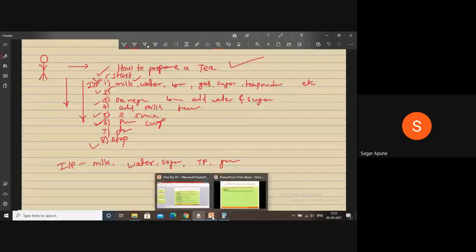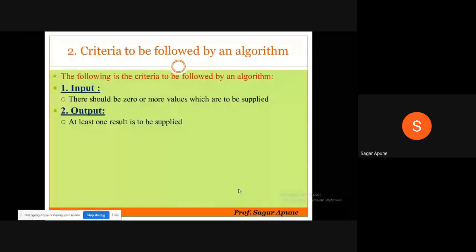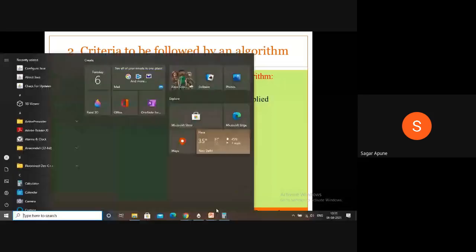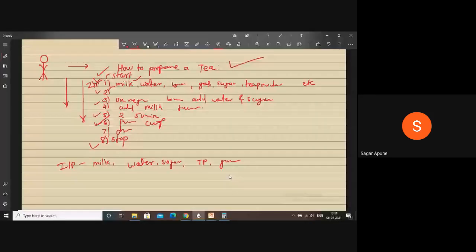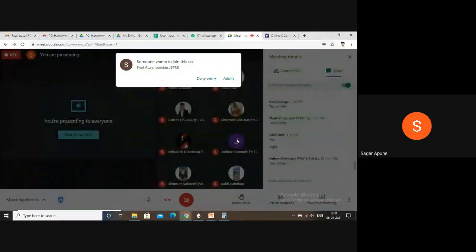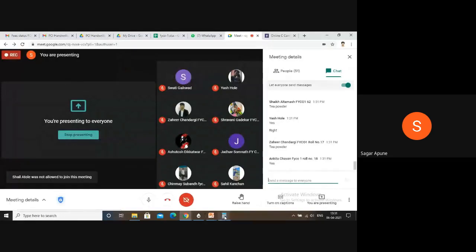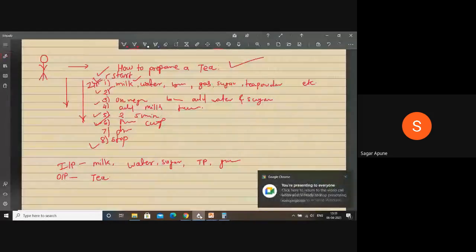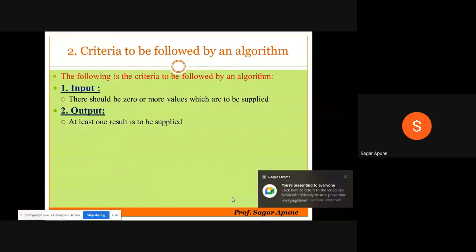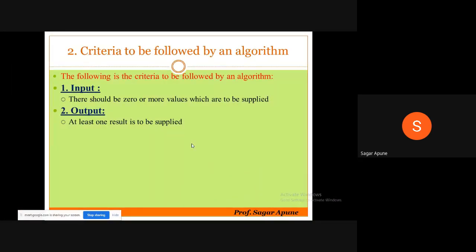Next is output. At least one result is to be supplied. What will we get here? After performing this algorithm, our output is that we can drink tea. We will get tea. At least one result is to be supplied.